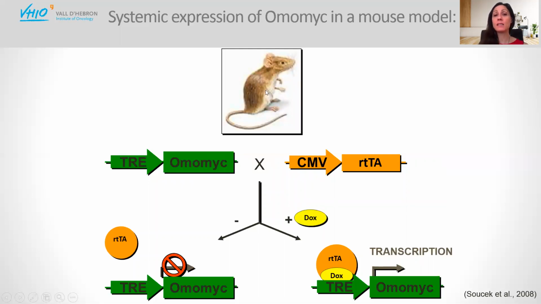These mice were then crossed with the reverse tetracycline-dependent transactivator under a ubiquitous promoter, which meant that Omomic was normally not expressed in the mouse until we added doxycycline to the drinking water of the animals. At that point, Omomic was expressed systemically in all the tissues of the animal. And this was our way to model systemic inhibition of MYC, to model a first drug against MYC.